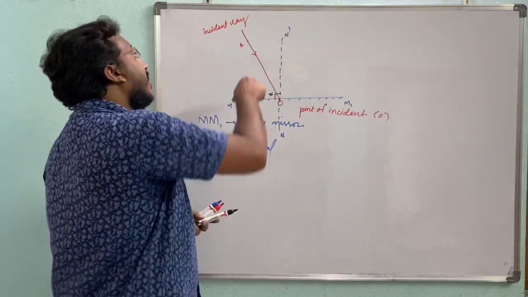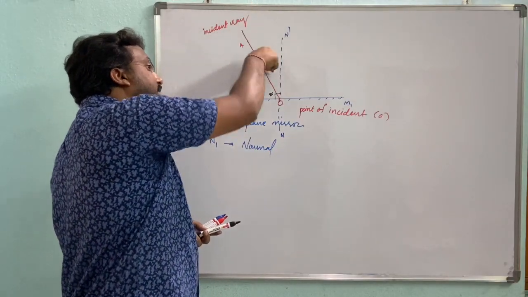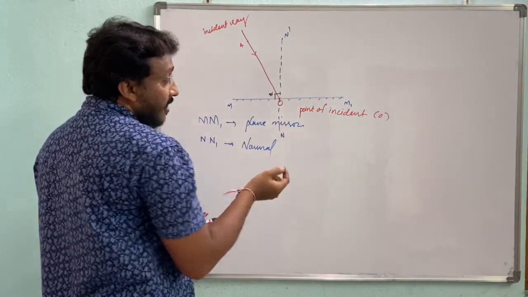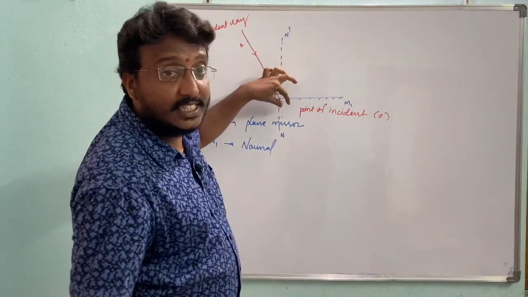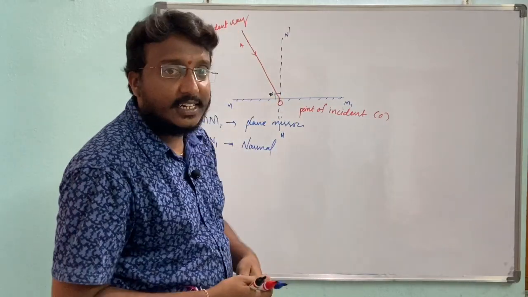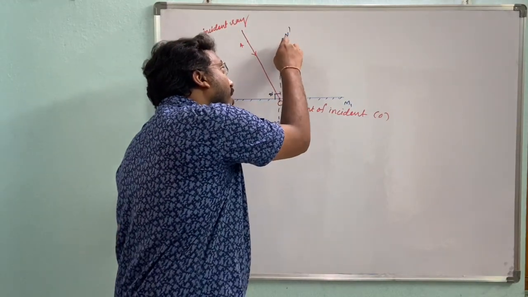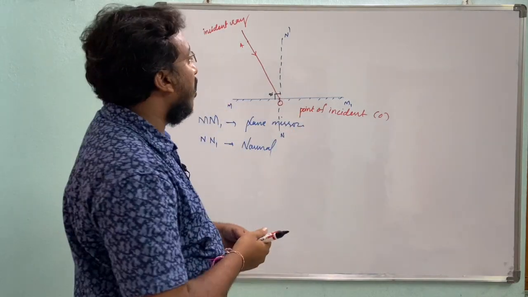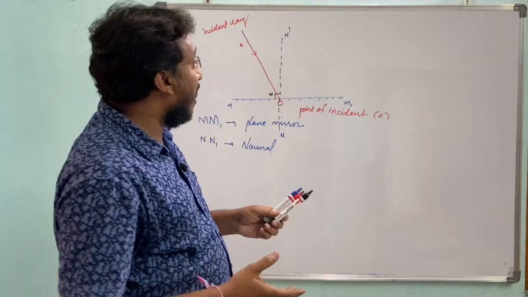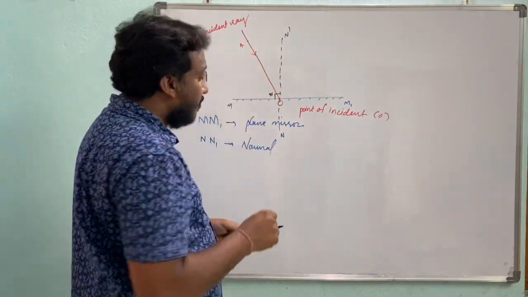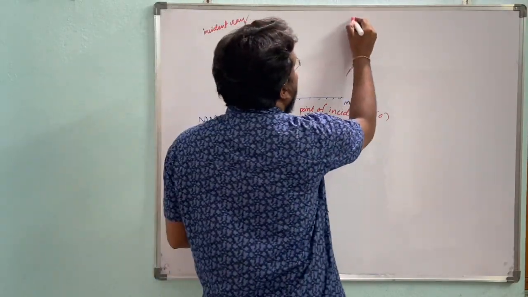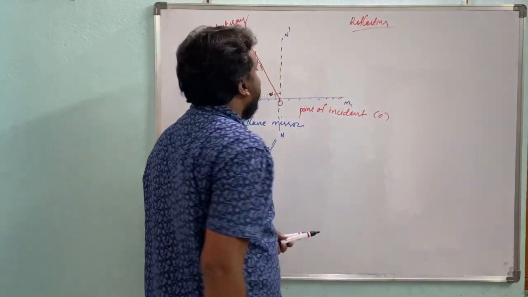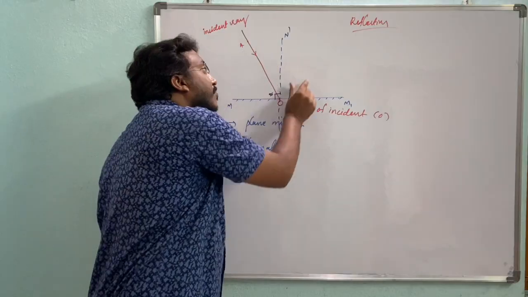The ray which strikes the mirror is called the incident ray, and the point where it strikes is called the point of incident. The perpendicular line drawn to the mirror is called the normal. Now, in reflection, there is bouncing back of light.